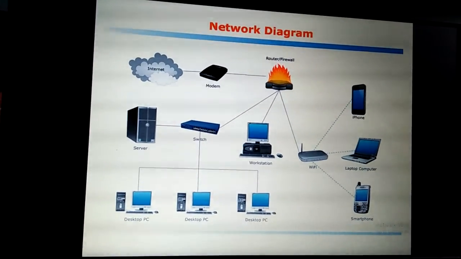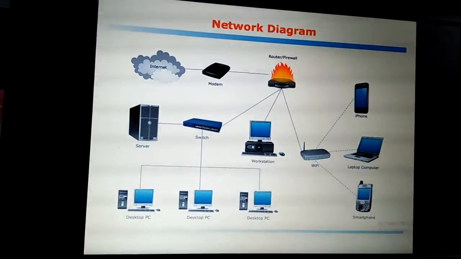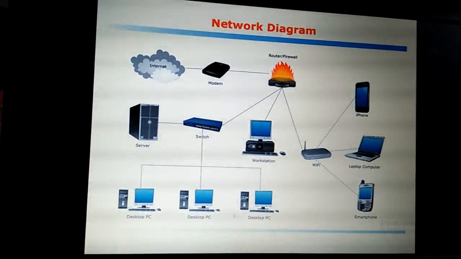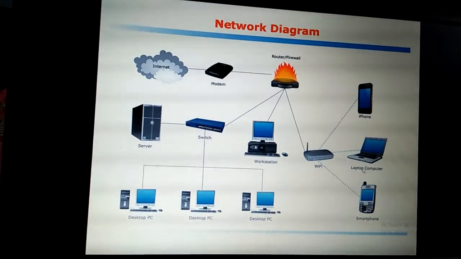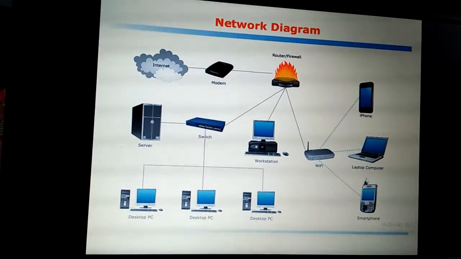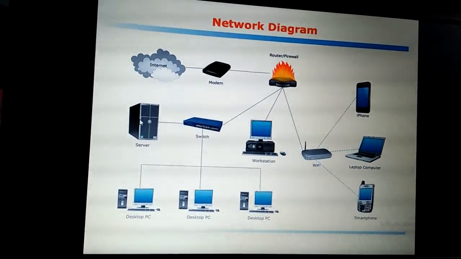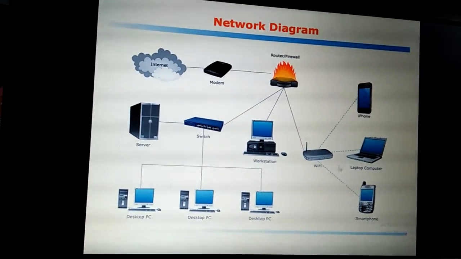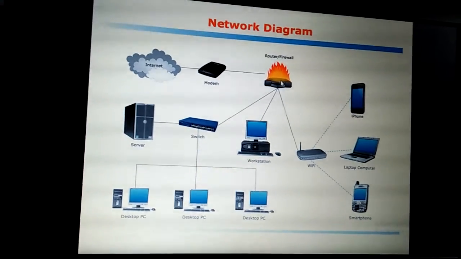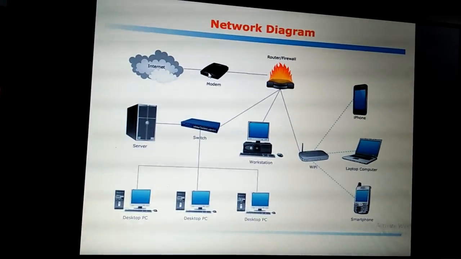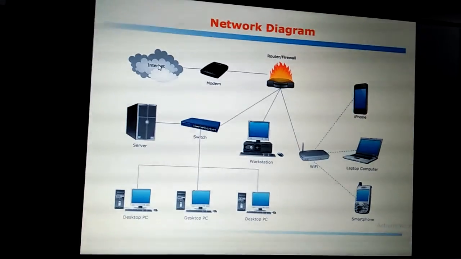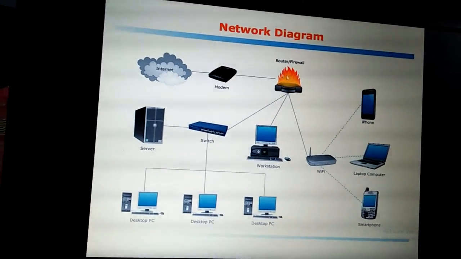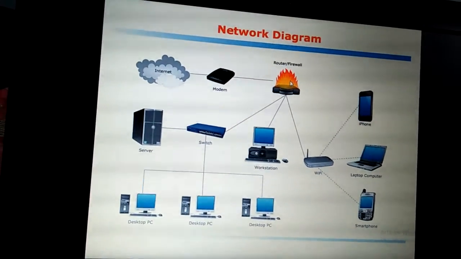Next, one simple diagram for networking. Here you can see three desktop PCs, and smartphones, laptop computer, iPhone, workstation and server. Everything is connected with the help of networking devices like a switch and Wi-Fi router, and through the router or firewall it is connecting with the modem. The modem is in turn connected with the ISP, internet service provider, to the internet. Like that, networking will be happening between the different devices.